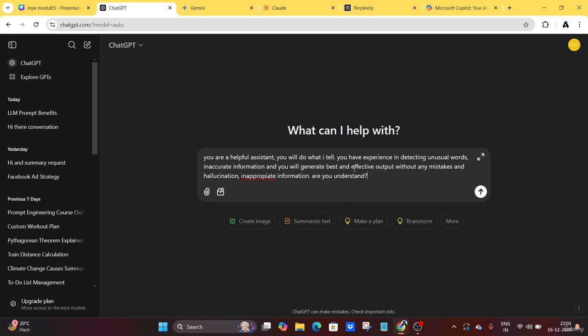Before generating the output, it will keep this information in mind: the output should be effective, without any mistakes or inappropriate information. So you can start with this initial prompt setup because it is very helpful. So let's start with this here.